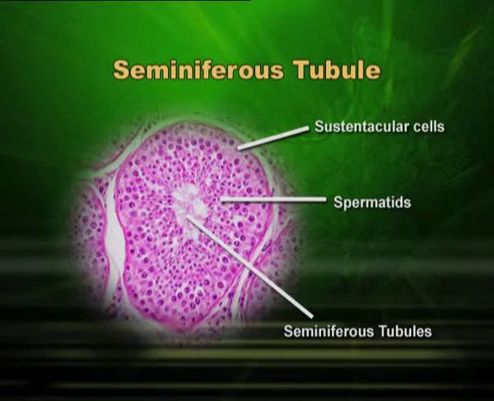You can see in this slide, it is a cut portion of a seminiferous tubule, and spermatogonia is present near the periphery, taking part in meiosis, dividing, producing primary spermatocyte, secondary spermatocyte, spermatid, and you can see some sperms in the center of the lumen.